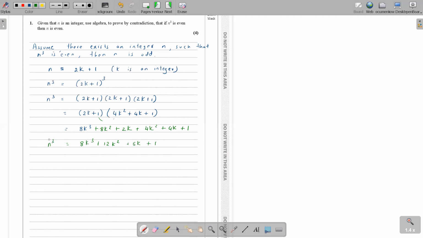Now how do you say whether this is odd or even? Here k is an integer. If it's an even number, it's a multiple of 2, right? An even number is a multiple of 2. So is this an even number or odd number? What do you think?